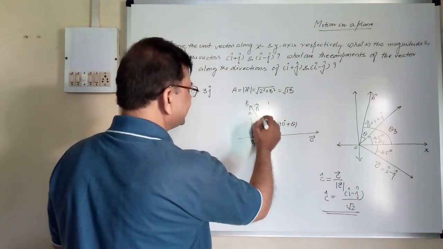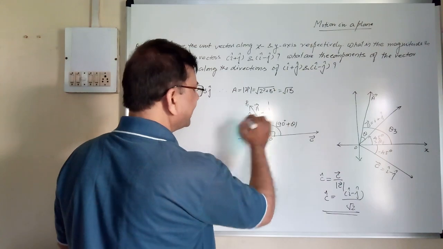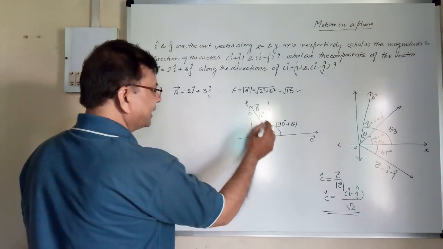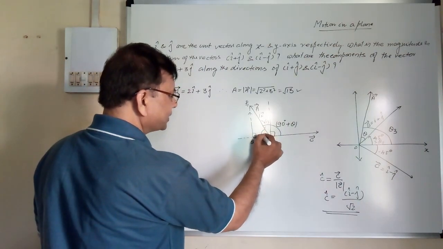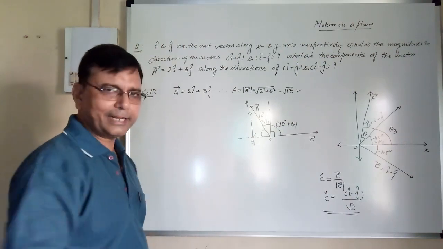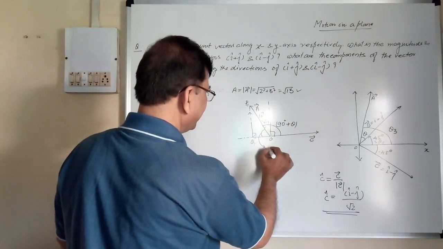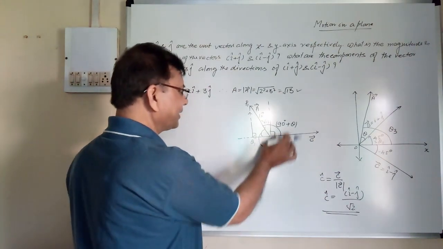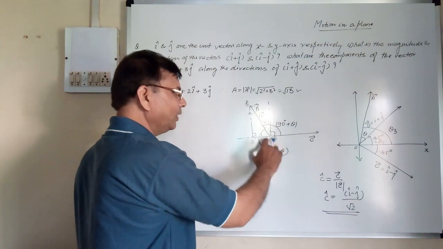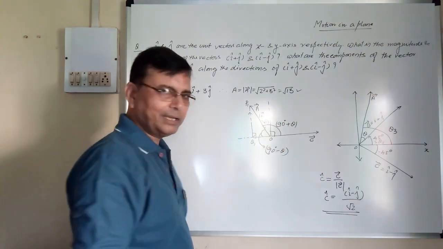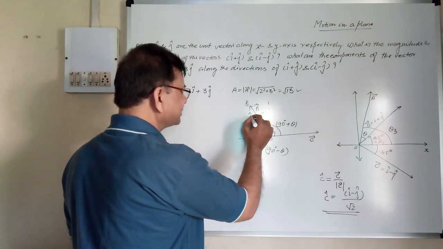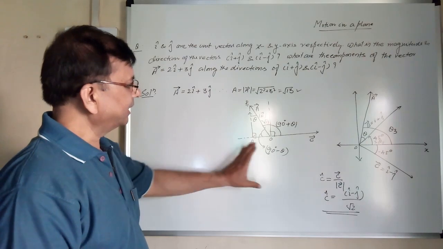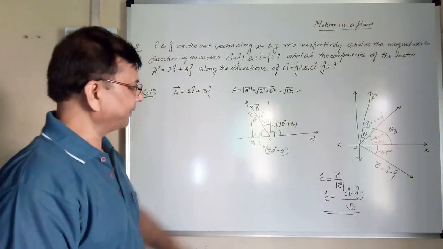So you see, this is mod of A, that is equal to under root 13, and this is 90 plus theta. So how much will be this angle? The total is 180 degree. So this angle will be 90 degree minus theta, then only the sum of these two will be 180. Theta and theta will go, we will get 90 plus 90, 180. It is 90 minus theta, so this angle will be theta. So we will find the value of OQ1.